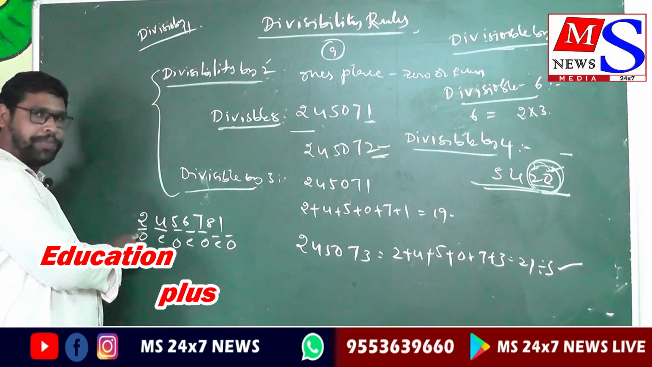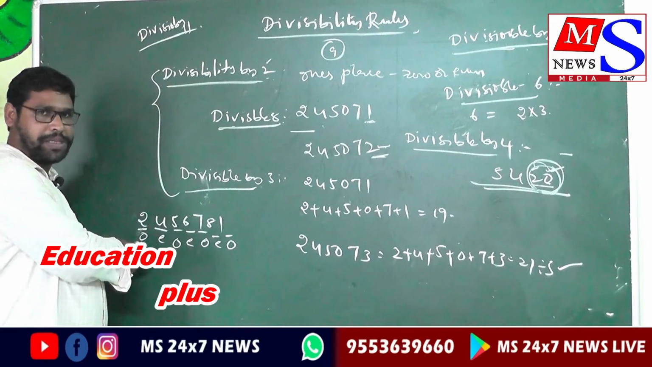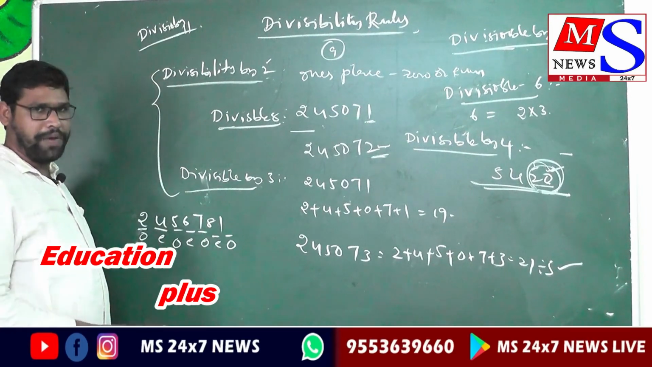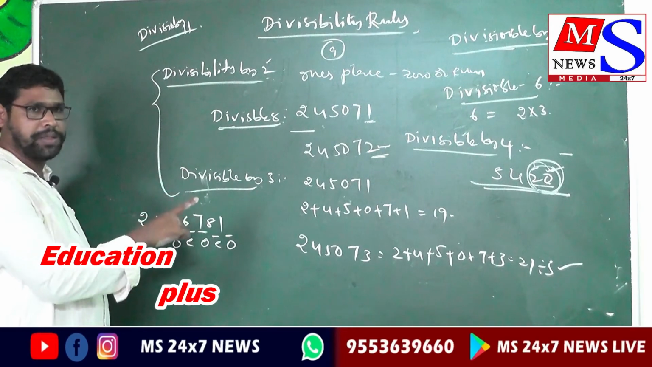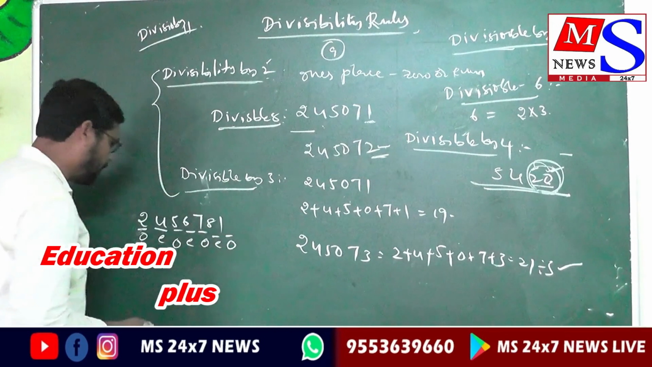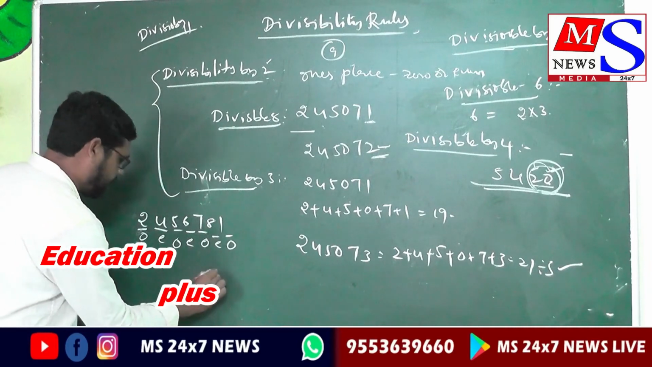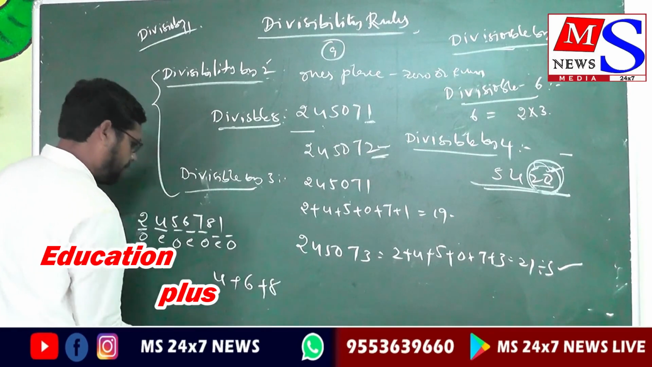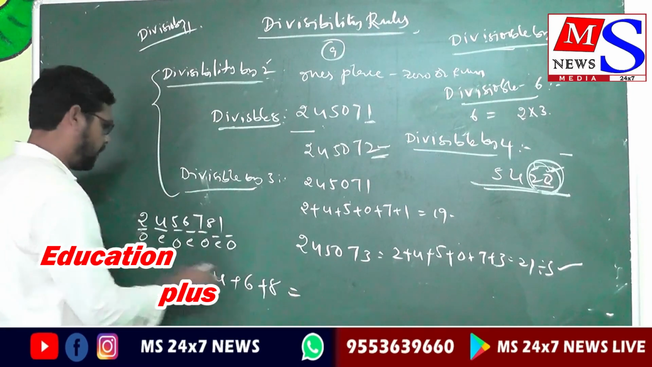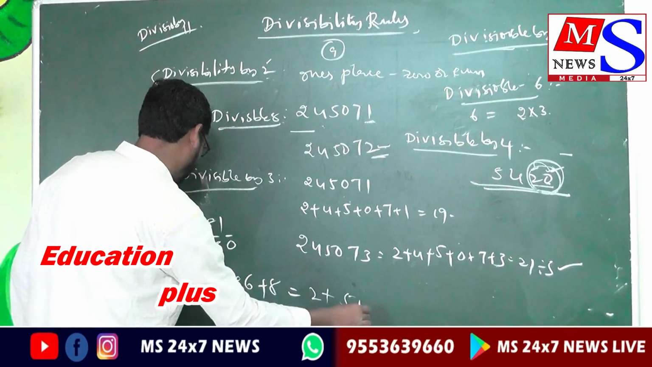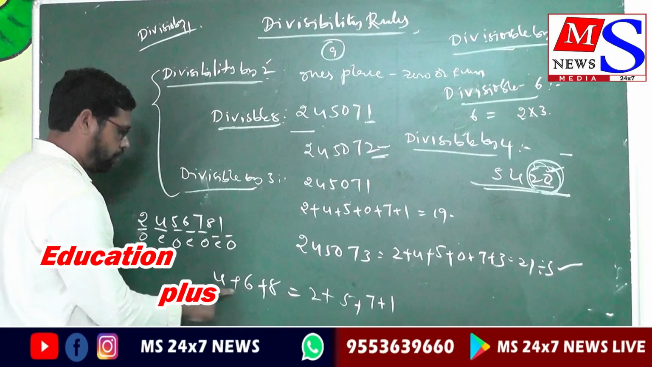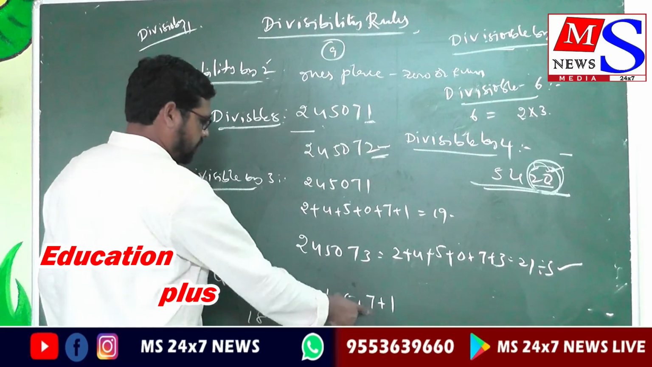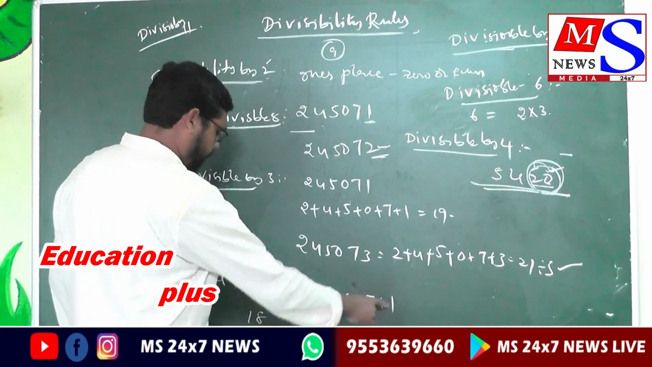I am going to say the condition for a number to be divisible by 11 is that the sum of the even places is equal to the sum of the odd places. First, write the sum of the even places: 4 plus 6 plus 8, equal to the odd places: 2 plus 5 plus 7 plus 1. 4 plus 6 is 10, 10 plus 8 is 18. 2 plus 5 is 7, 7 plus 7 is 14, 14 plus 1 is 15.